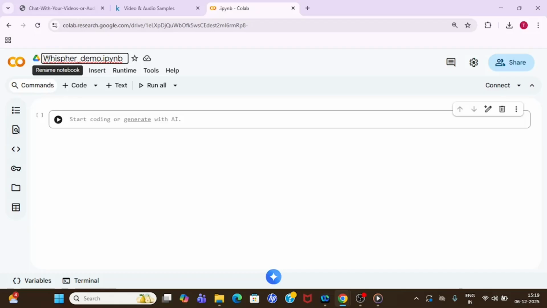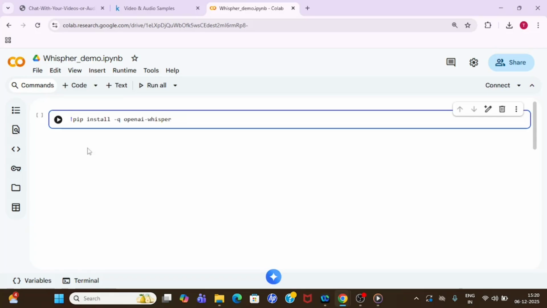What it will do is take a raw audio input or a video input and convert it into text, right? So once you have done that, let me start installing Whisper from OpenAI. For that, you are going to take a code node and then write this command. Don't worry, I'll share this Colab with you so that you can also go and practice.